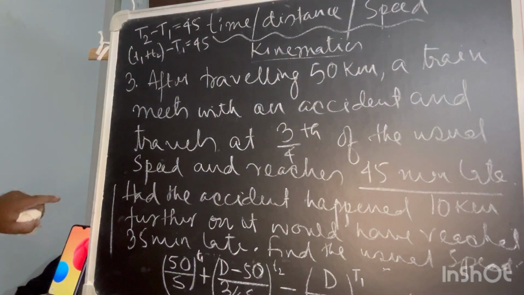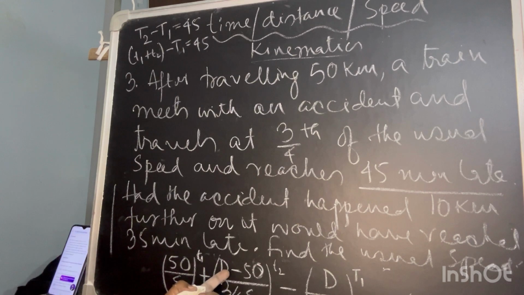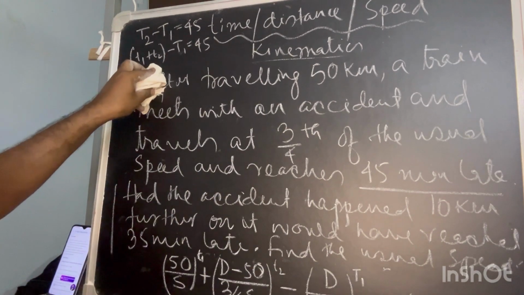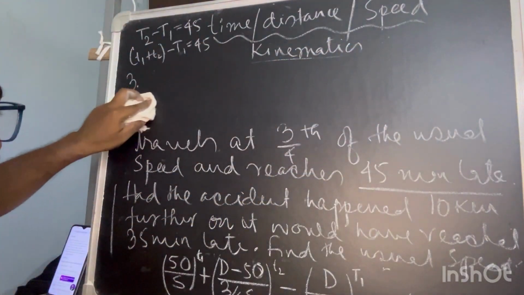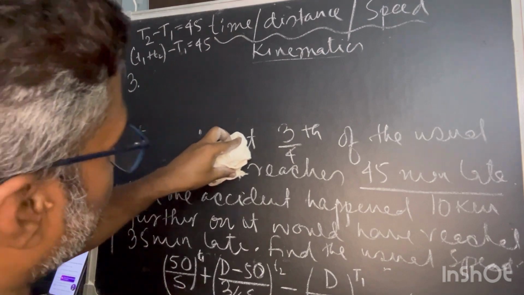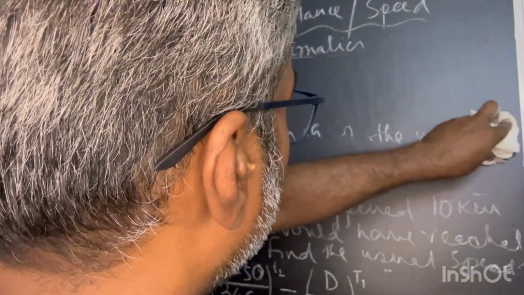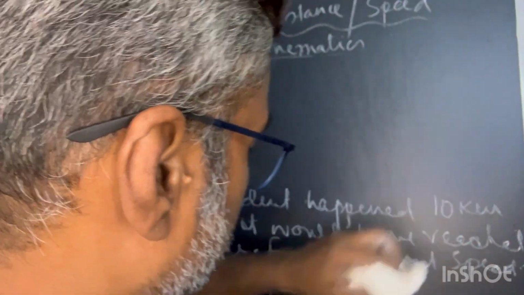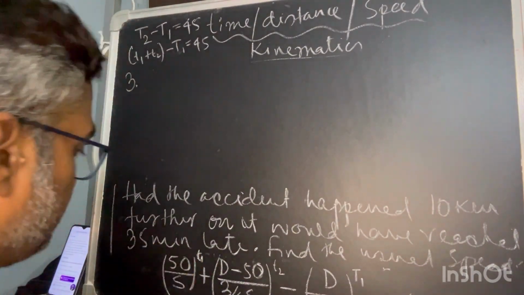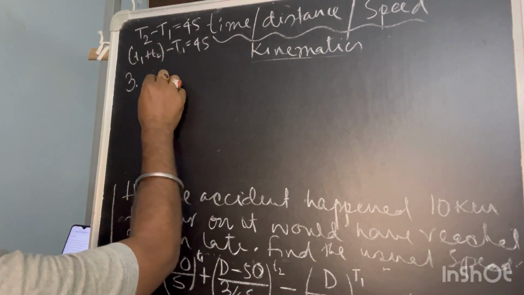Now how many variables can you see here? You can see only the variables D and S, but there is only one equation, so you cannot solve it. So better reduce this part. So I am rubbing this part because this is already done. Okay, why am I doing this? Because the second part would be the part where I will get one more equation to solve this. So just let me reduce this part first.